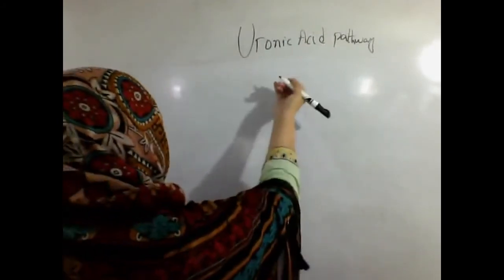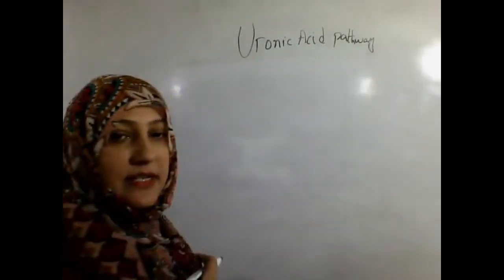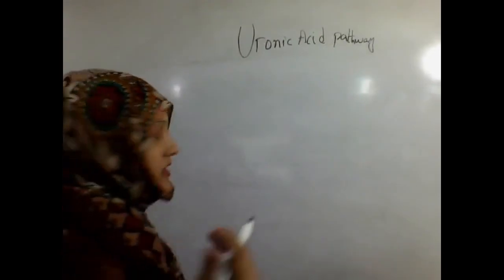Now, how is ascorbic acid synthesized from this uronic acid pathway?